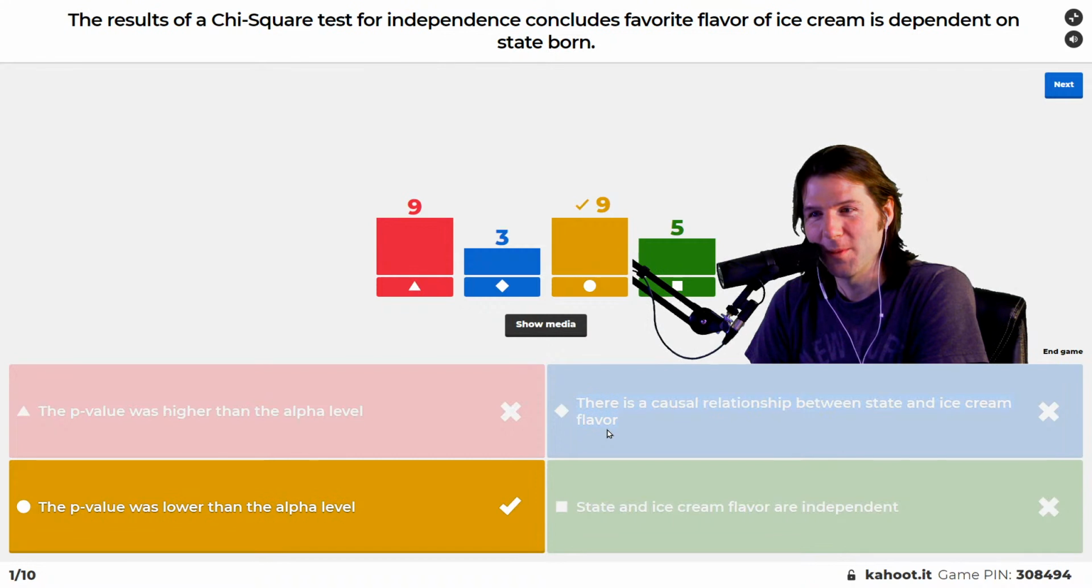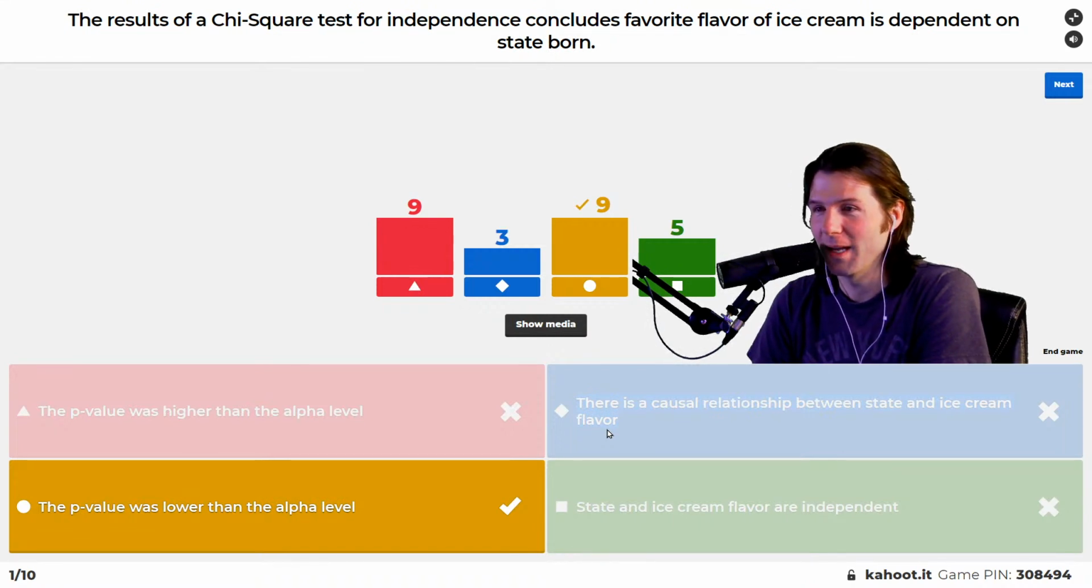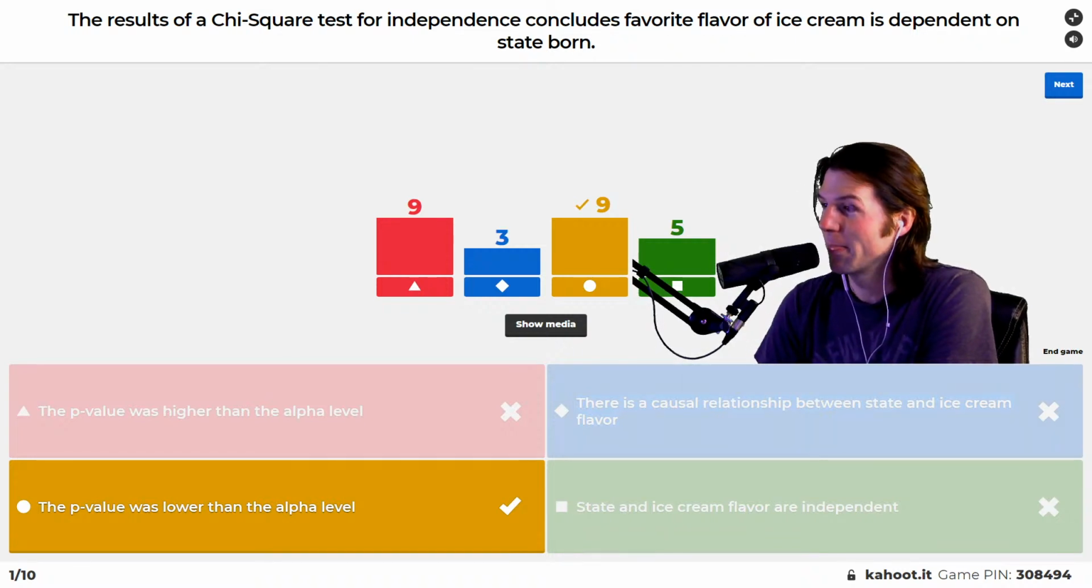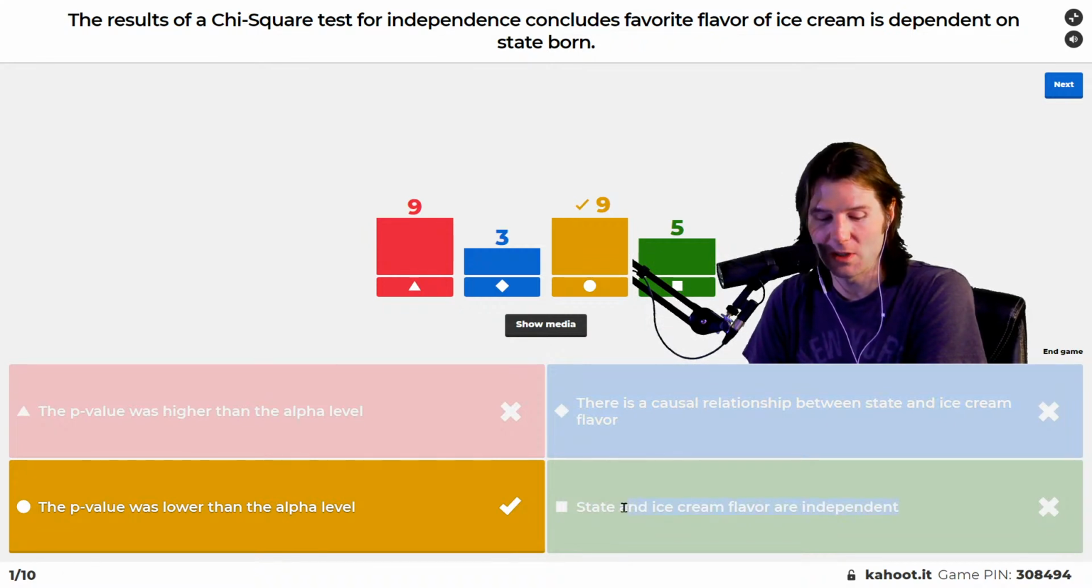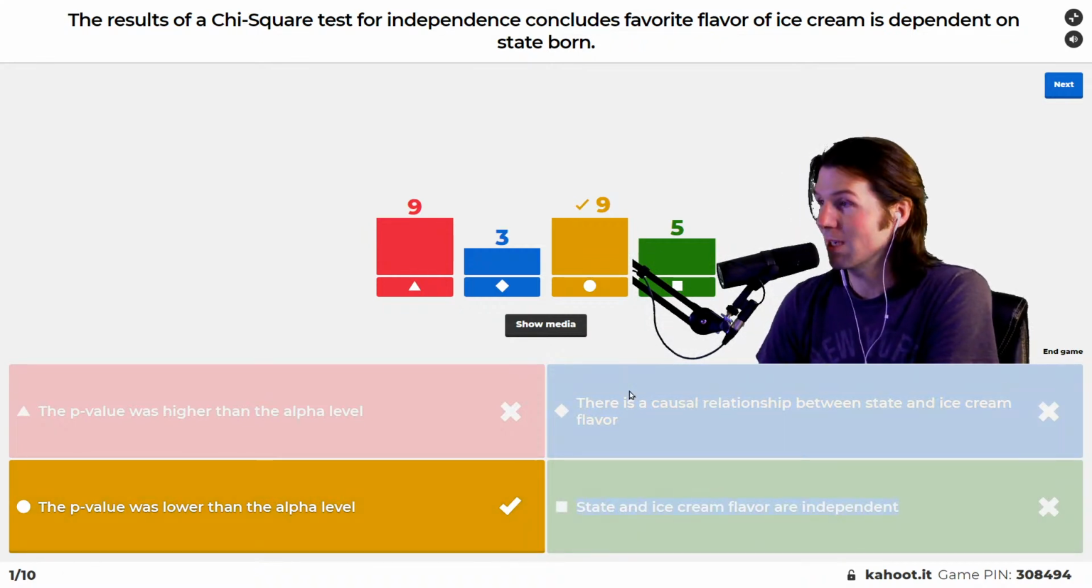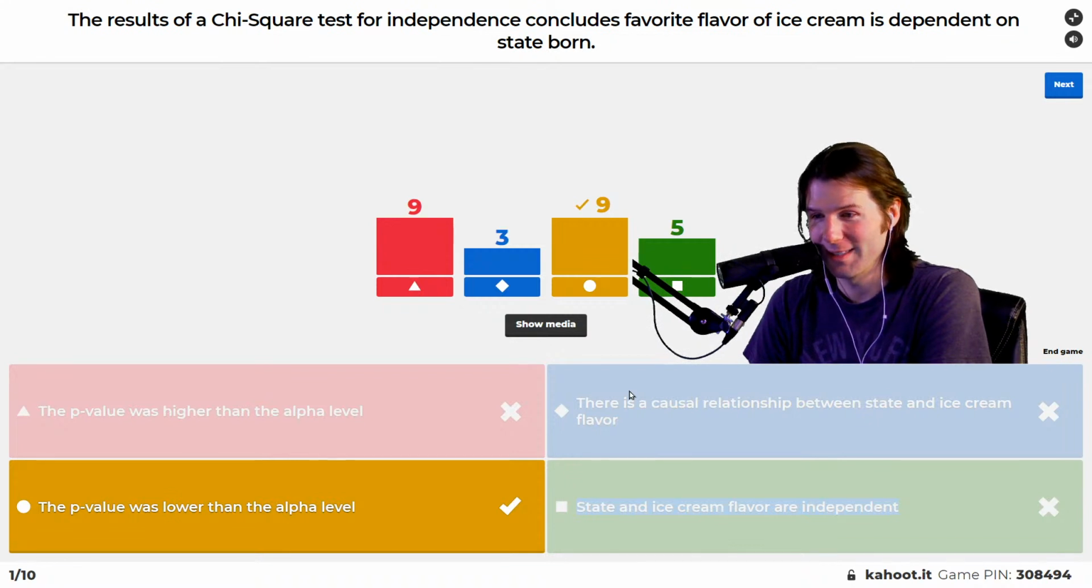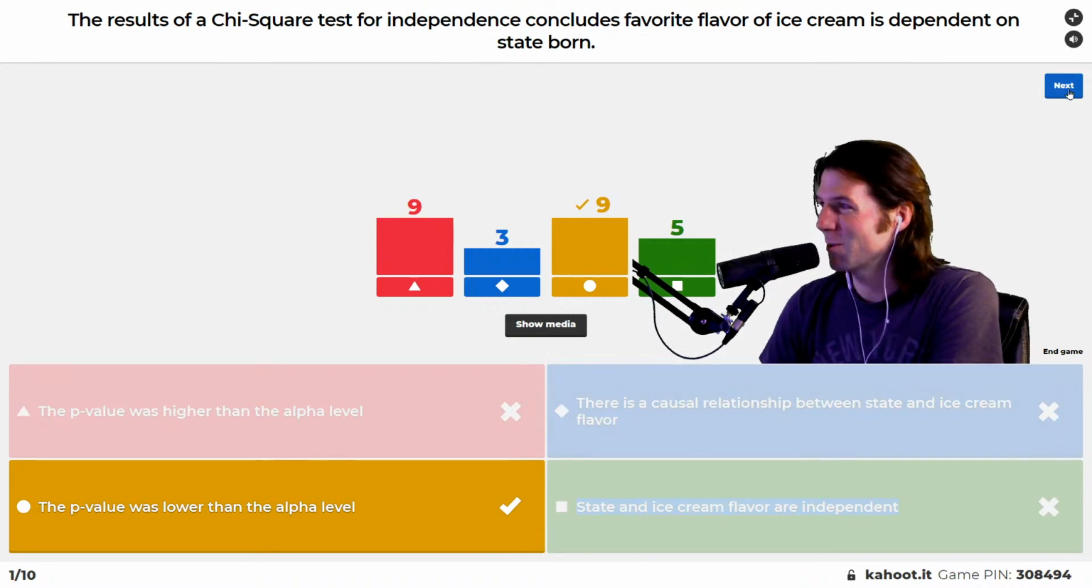Also right here, we have that the two are independent, which is the null hypothesis, but we're going to reject the null and have evidence for the alternative. Exactly. So here we'll go to the next question.